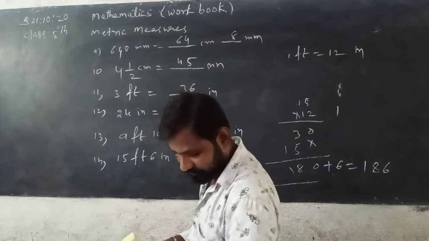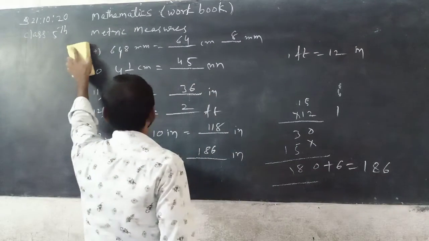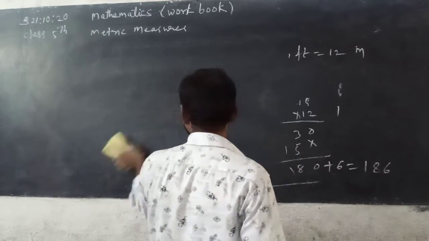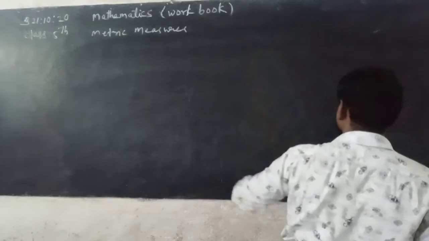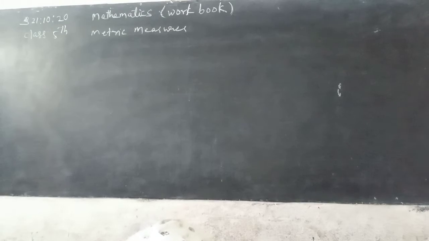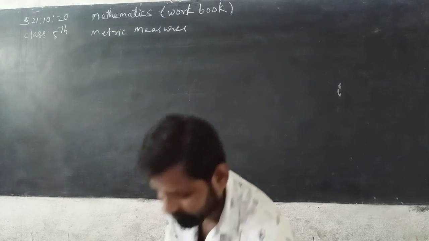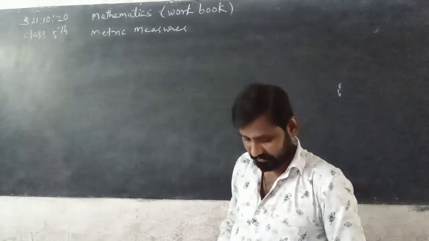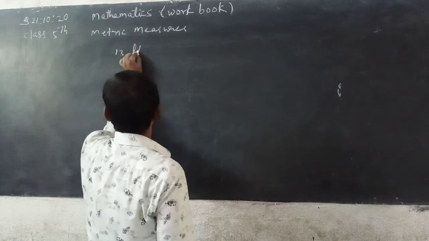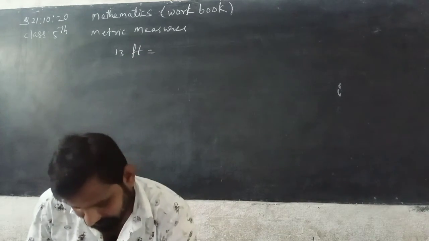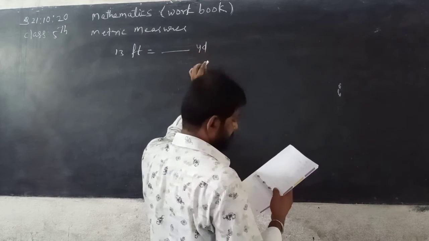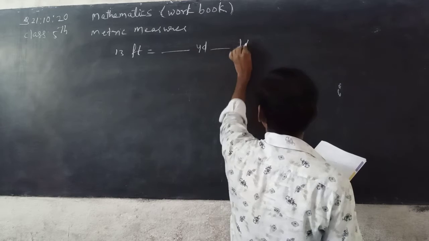Now next, 15th one. Listen carefully. 13 feet is equal to dash yards dash feet.